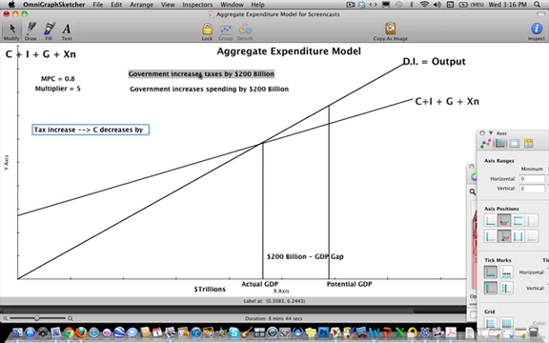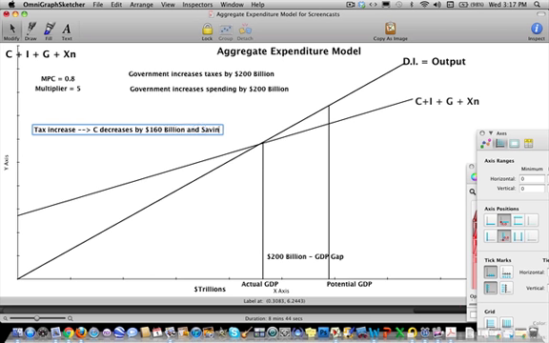When they have less money, they don't only consume less, they also save less. They will consume less by 80% of the amount that they don't have now, and they will save 20% less of the amount that they don't have anymore because they had to give that money to the government. So consumption will only decrease by 80% of 200 billion, which is 160 billion.